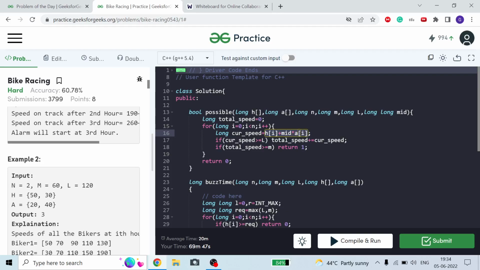This is my current speed after mid number of hours. If my current speed is greater than or equal to L, it means my bike is a fast bike, so I will add the speed of this bike to my total speed.